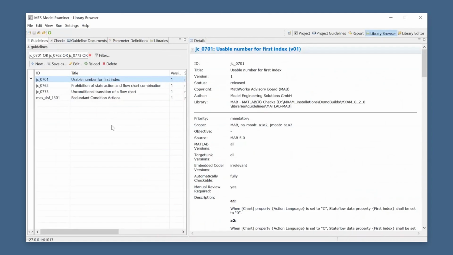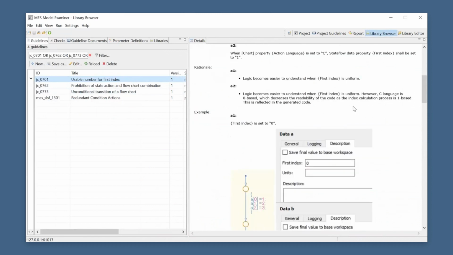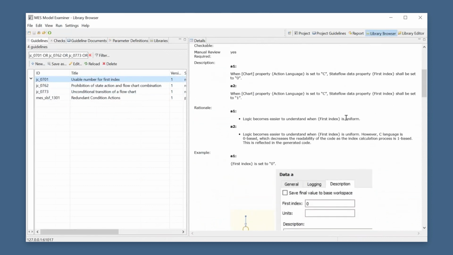All right, so I selected 4 different Stateflow guidelines for you today, and I would just like to go through them today with you. The first one is the JC 701, which is related to the usable number for first index. This relates to a very interesting problem,